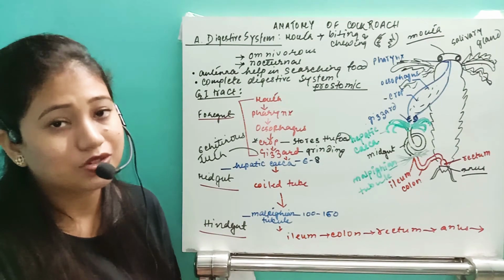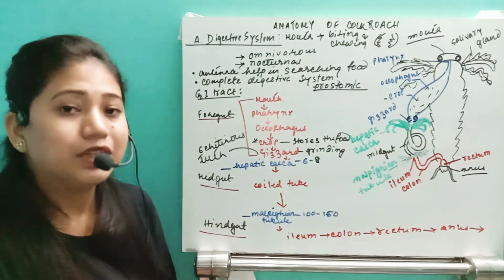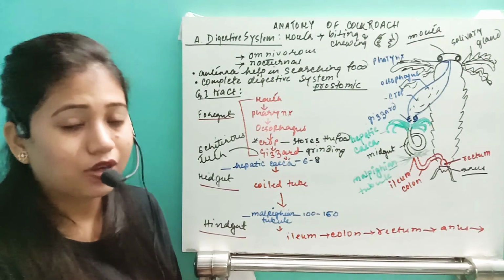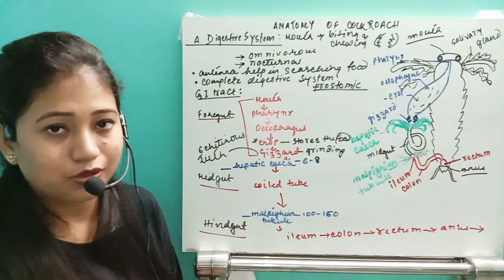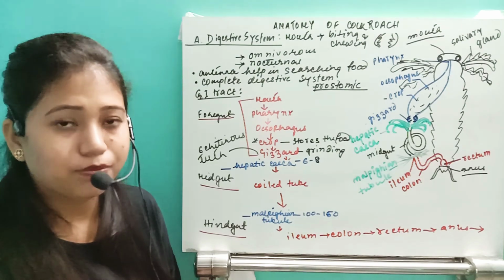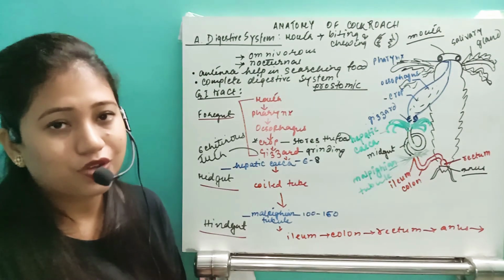Malpighian tubule is the excretory organ. Remember, this organism is a uricotelic organism. That means their waste product is uric acid. That is also one important point. We will discuss it in the excretory system.